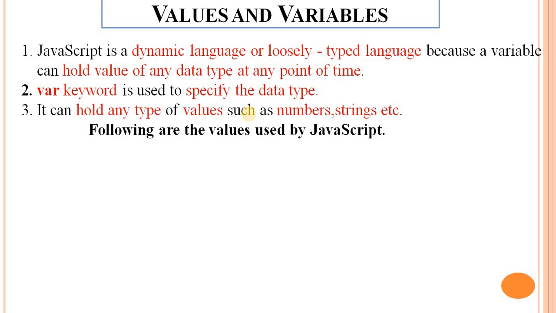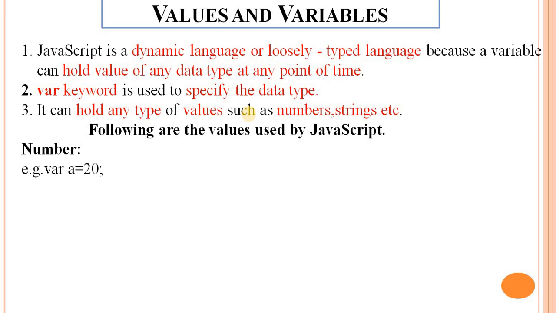Following are some values used by JavaScript. First is number. Number means a numeric value that can be used in a calculation. For example, var a is equal to 20. 20 is a numeric value.